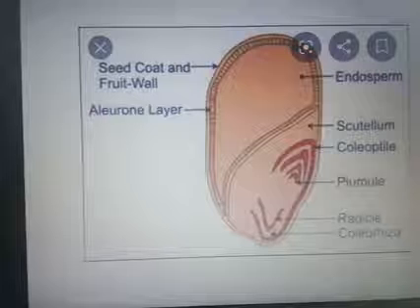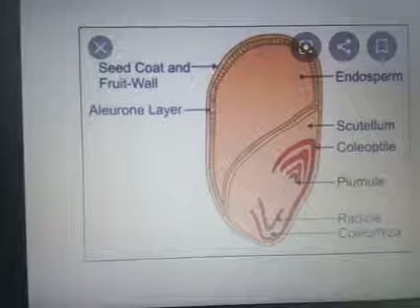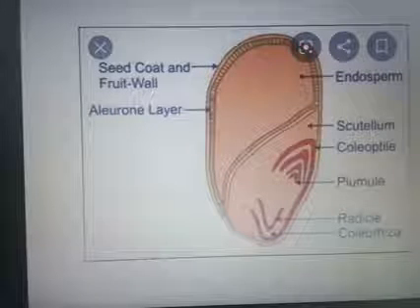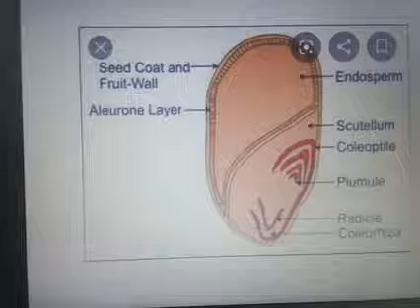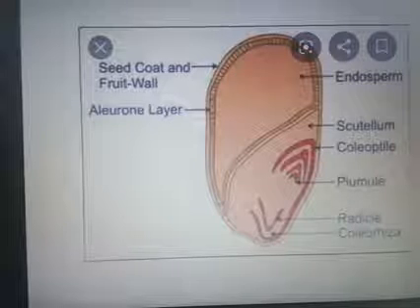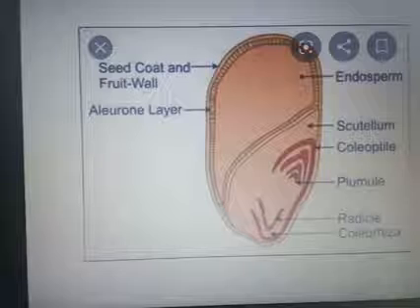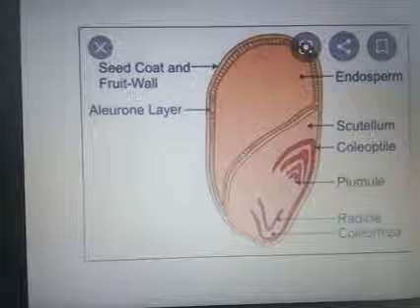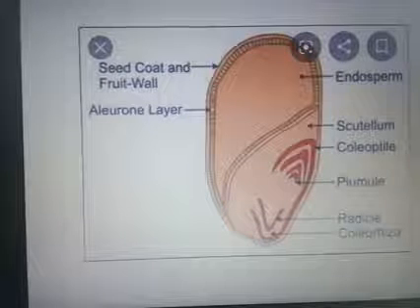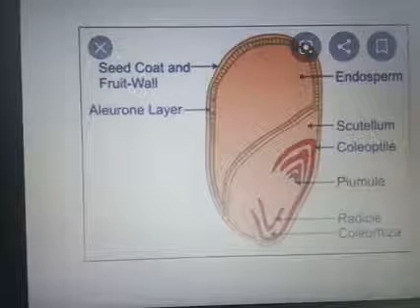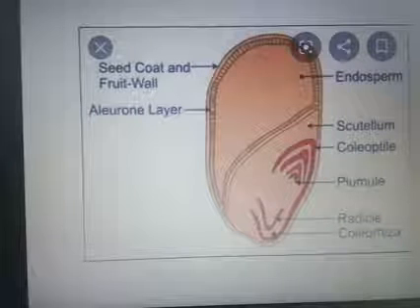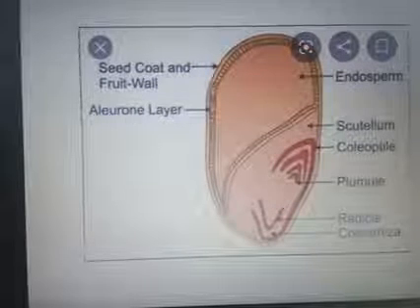Plumule helps in the formation of the shoot system, and the lower portion forms a radicle. Radicle helps to form the root system. The seeds may be endospermous, which means albuminous, and sometimes the seeds are non-albuminous, the other term being non-endospermous. All seeds are not endospermous. Here the endosperm is present.